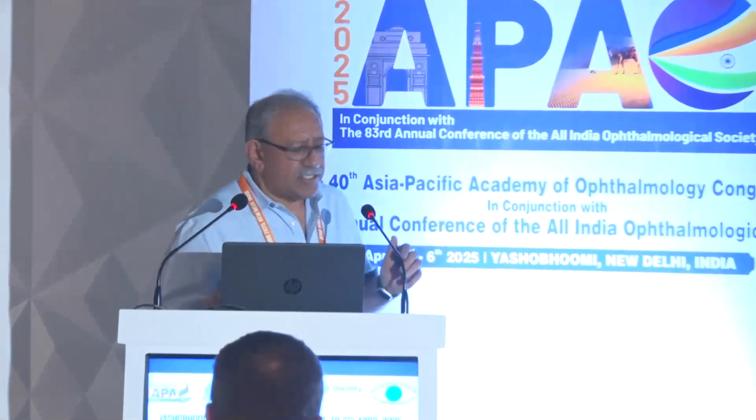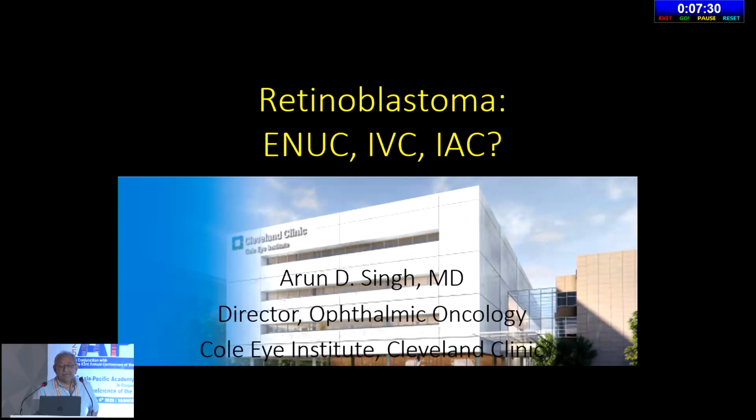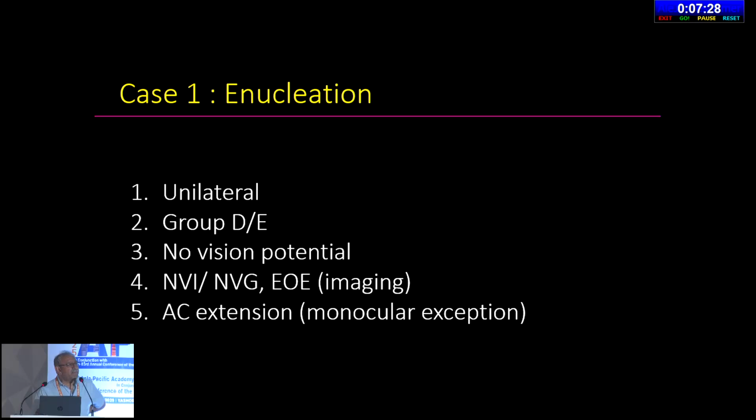So in retinoblastoma, we always think of chemotherapy as the primary treatment nowadays, but we must not forget when to do enucleation, because we know enucleation is still the most common treatment across the globe, even in developed nations like the United States. It's not that enucleation has disappeared, it's just that nobody's talking about it anymore. So my talk is to emphasize the continued role of enucleation, which has been used for retinoblastoma for more than 150 years.